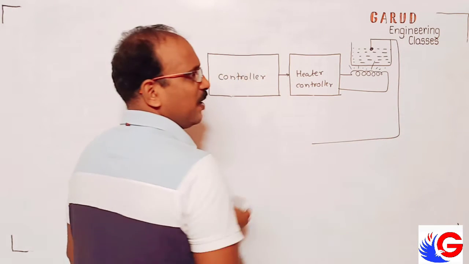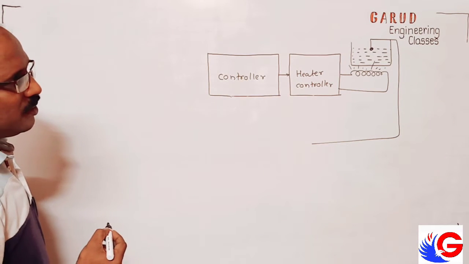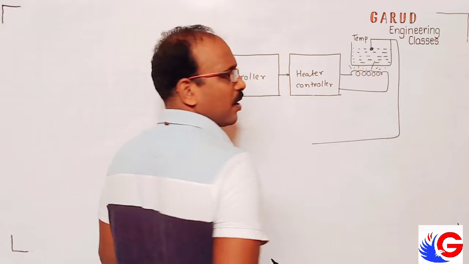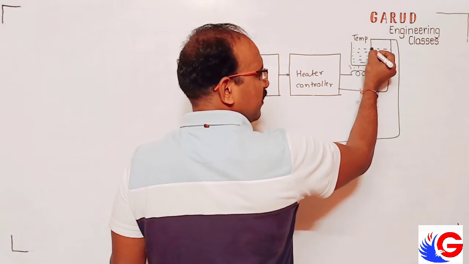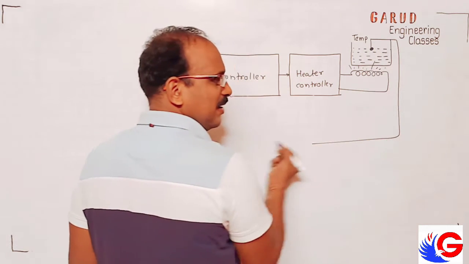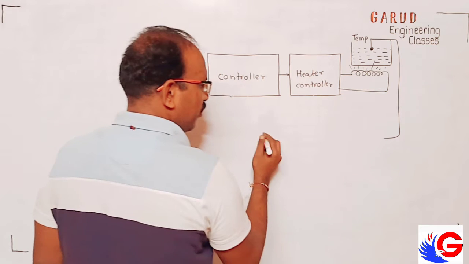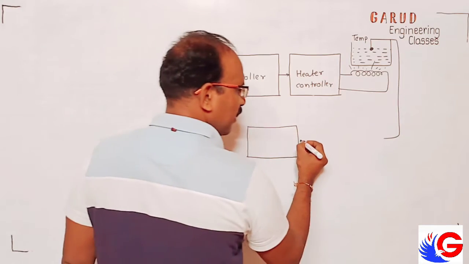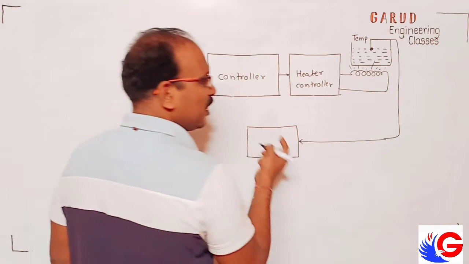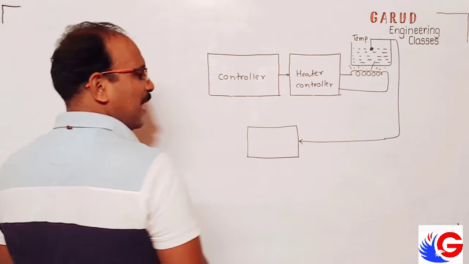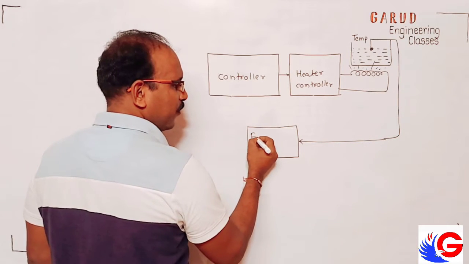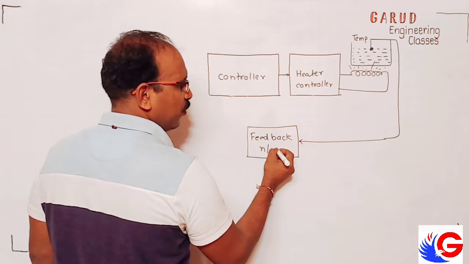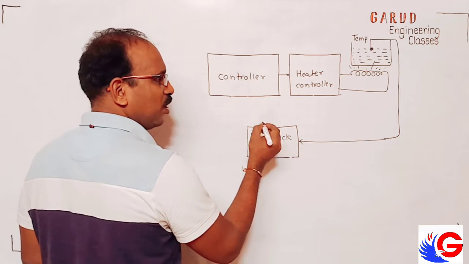So whenever we consider feedback, that time here we sense what we sense. We sense a temperature. Okay, so this sensor will convert temperature into some electrical signal. Now for comparison, we need here one circuit which will convert this electrical signal into something voltage or something in measuring parameter. This is called feedback network. Whether it will amplify, whether it will reduce or something.